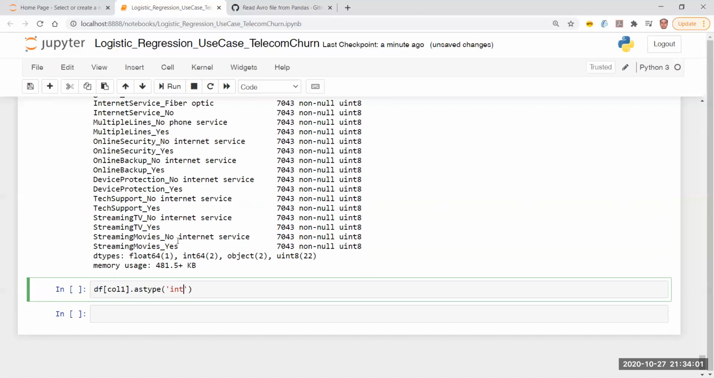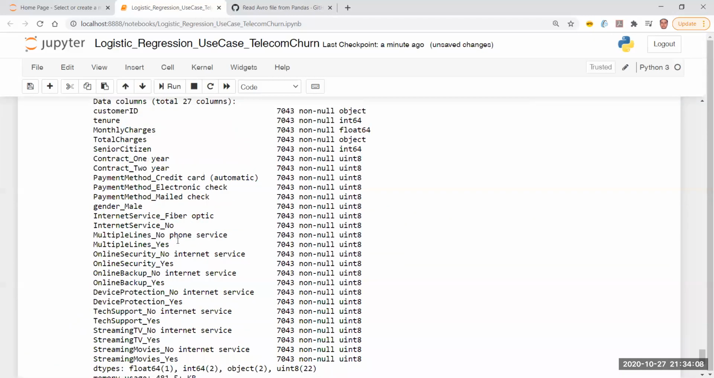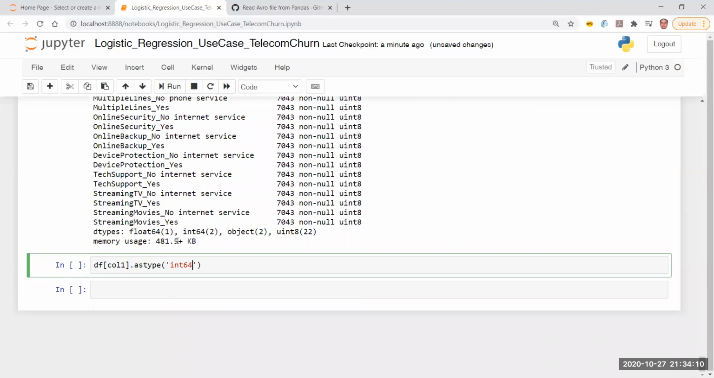Let's say I want to convert it as integer, so I'm going to put it like this, right? And I'm going to convert it into, let's say, int64. Okay, so I'm going to put it like this. So this is one way to convert. Yes, I know that I can convert my variable in this way.